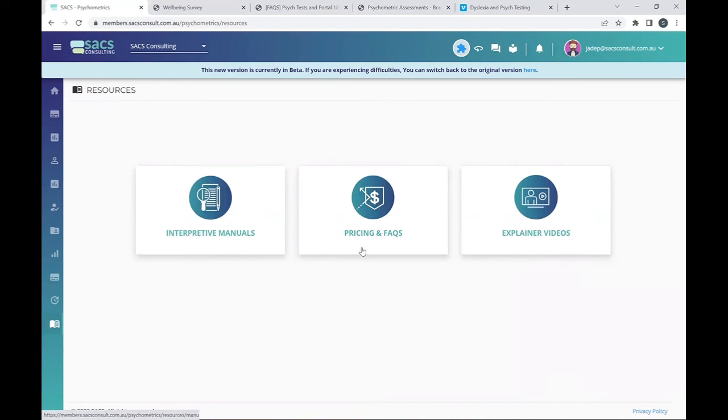We've got pricing and FAQ documents. The FAQs, there is a client version and a candidate version. So you may find that you get asked questions from candidates. Hopefully this FAQs document for the candidates will answer the majority of those. If there's anything that you're unable to answer, of course, you're welcome to come and contact us.